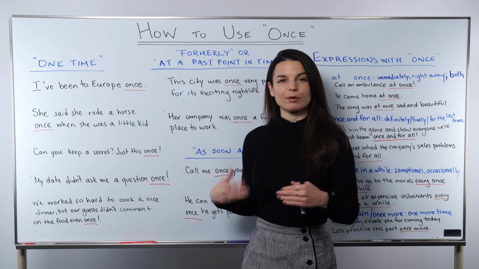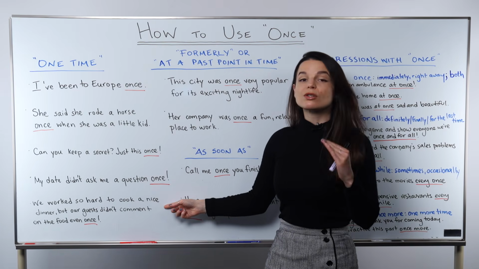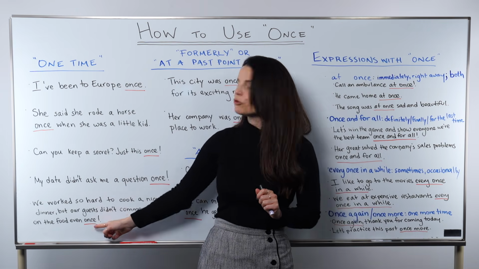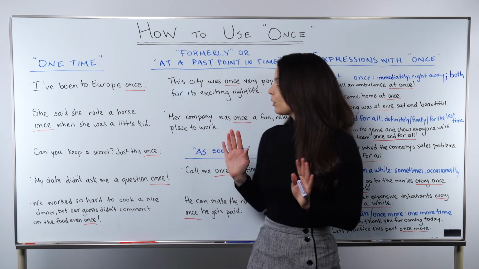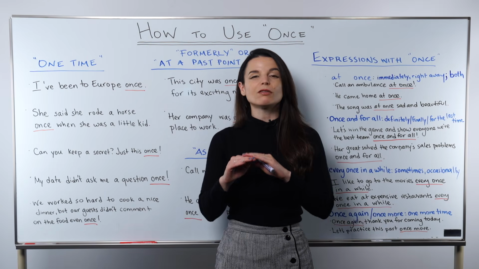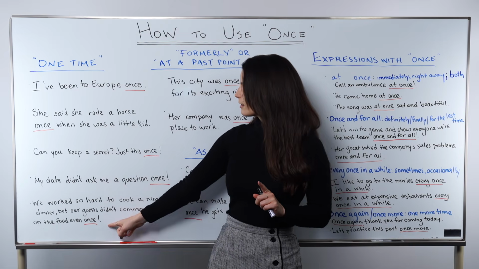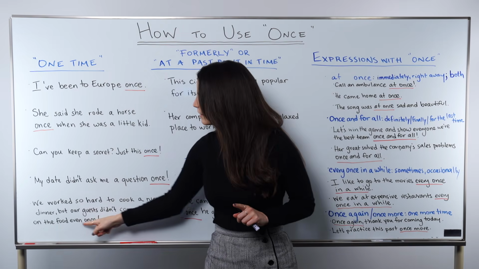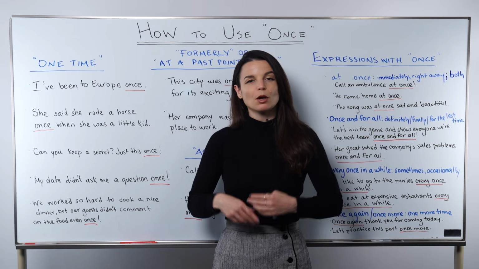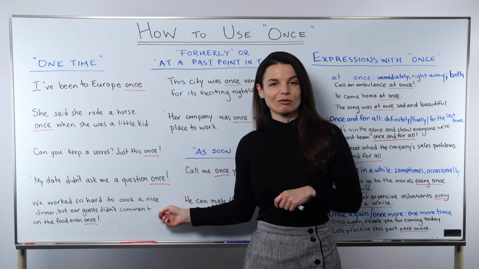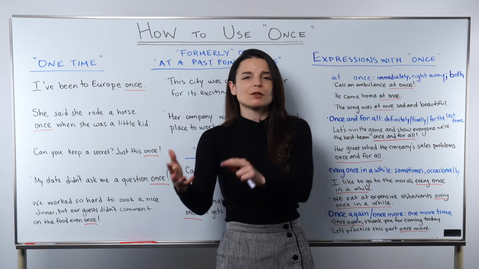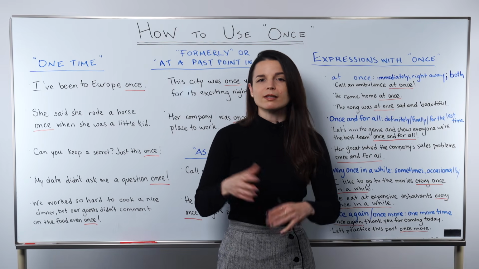Let's look at another example of this kind of once. We worked so hard to cook a nice dinner, but our guests didn't comment on the food even once. So again, this once is like saying one time, and again, we have this even feeling here. In this case, I included the word even. So again, we're emphasizing we expected some comment about the food. We worked really hard to cook it, so you think maybe the other person will have some comment about it. This is so delicious. Where did you find the recipe? What's in this? And so on.